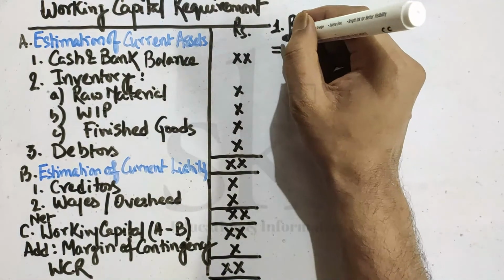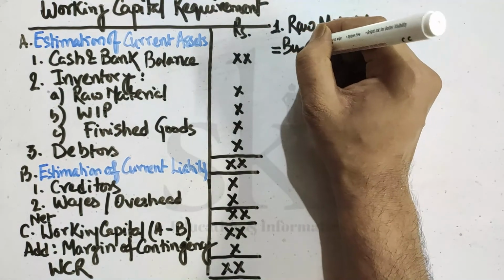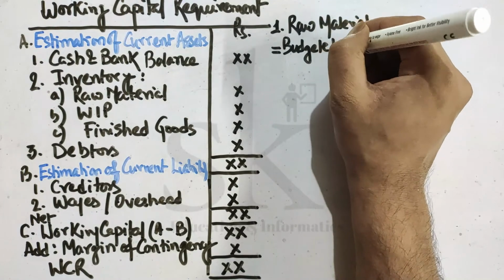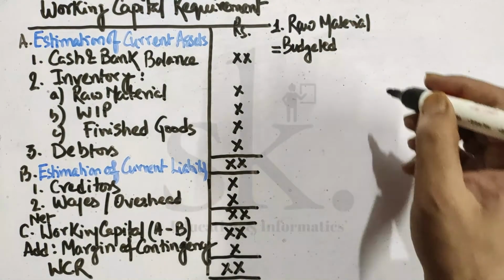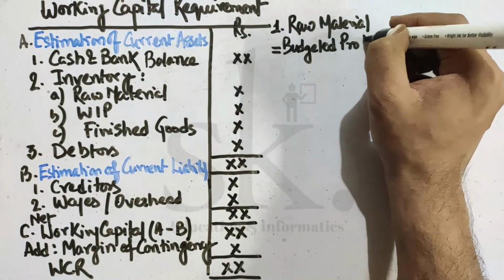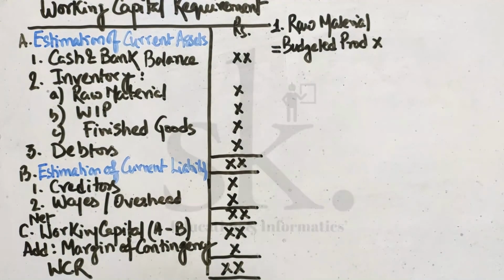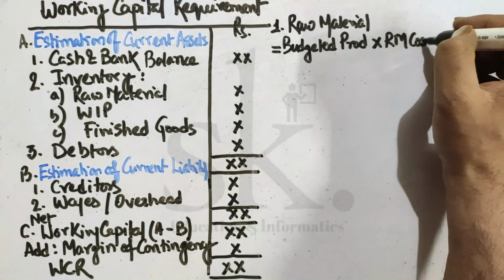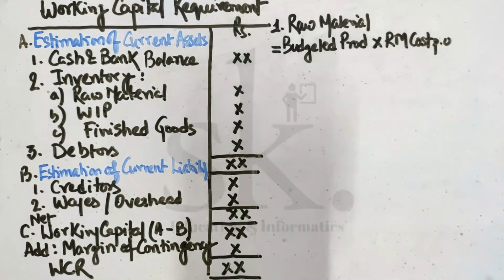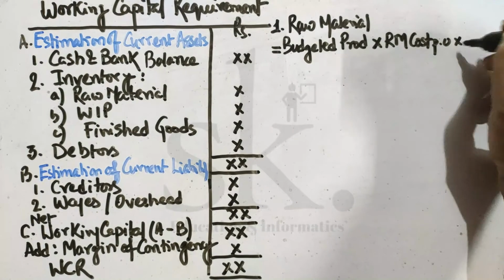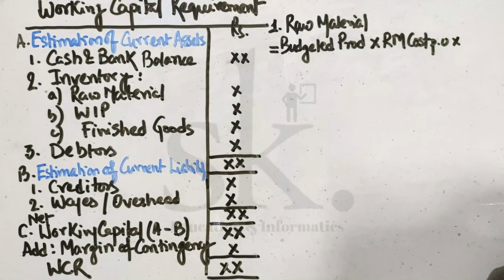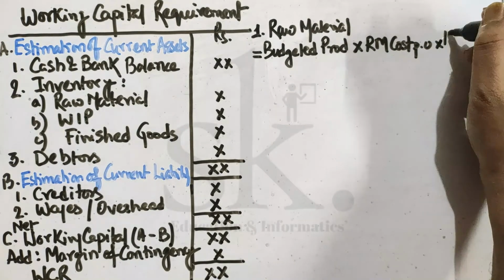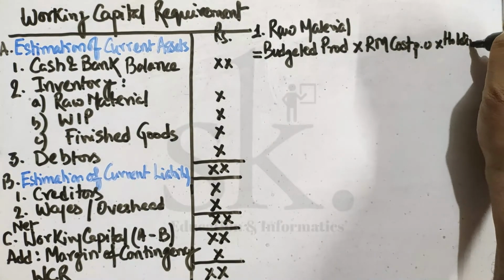So the formula is budgeted production into raw material cost per unit into holding period. You require to take down the formula, because these formulas are important in order to solve. What is holding period?